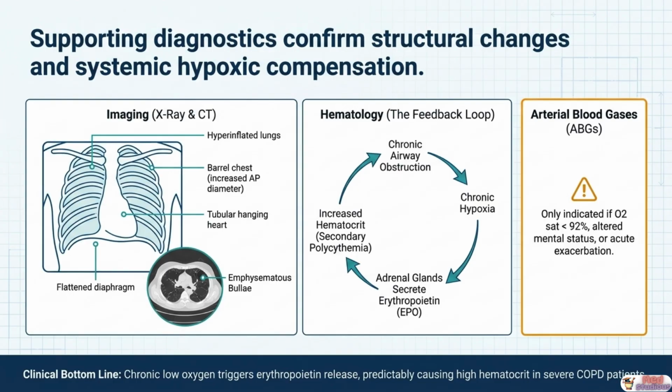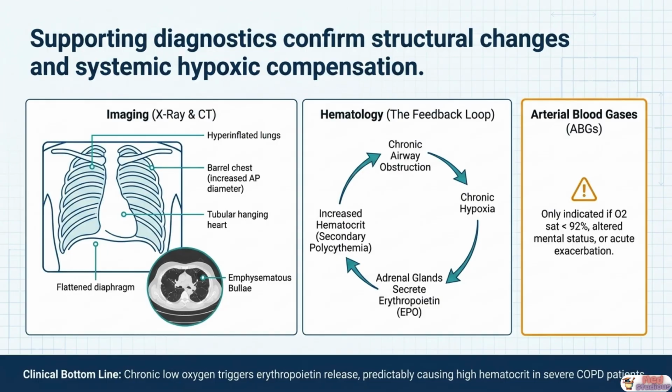On chest X-ray, the COPD patient displays a highly characteristic constellation of findings: hyperinflated lungs with flattened diaphragms because chronically trapped air pushes the diaphragm down, a barrel-shaped chest with increased anterior-posterior diameter, and a tubular, hanging heart that appears narrow and vertically elongated because the hyperinflated lungs compress it on both sides. On CT scan, emphysematous bullae, large air-filled spaces formed by destroyed and confluent alveoli, are directly visible.